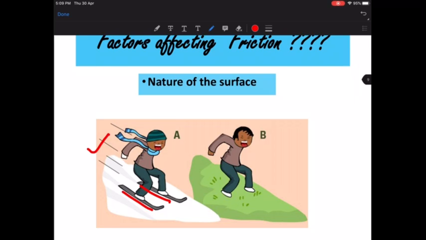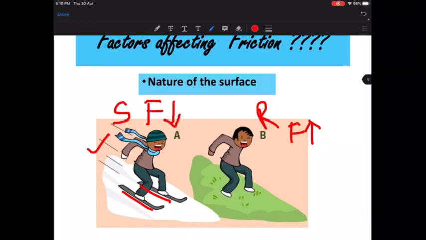Now understand why. Which of the surfaces is smooth and which is rough? The snow is smooth and the grass is rough. Also understand that whenever the surface is rough, the friction force is greater. The friction force is more. Why? Because on a rough surface, there are a lot of obstructions. You won't be able to slip faster. So the friction force is more. However, on a smooth surface, the friction is less. This needs to be understood very carefully. So on a rough surface, the friction is more. On a smooth surface, the friction is less.